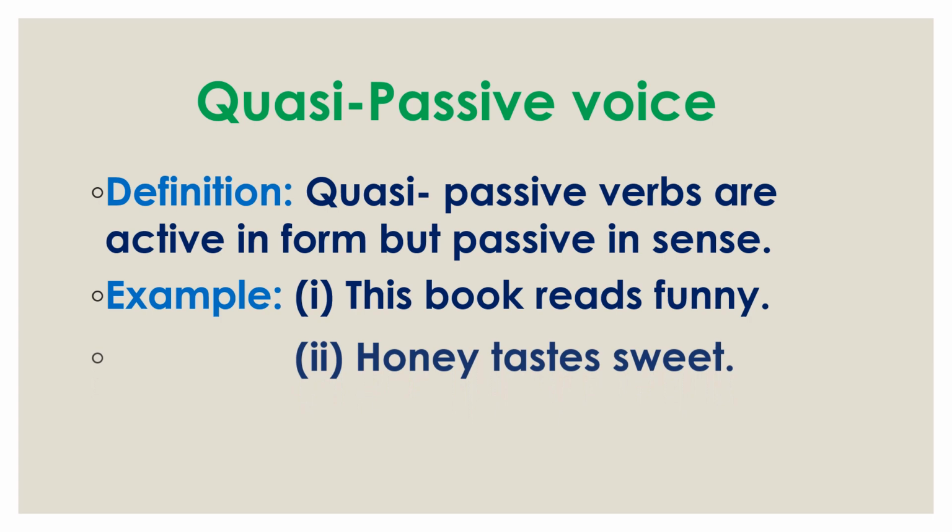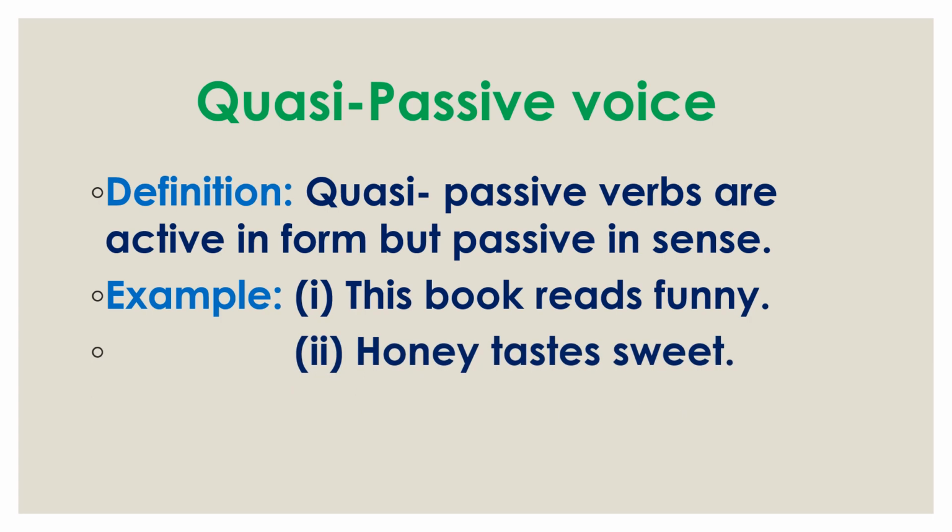Now, for the next example: honey tastes sweet. Here also, honey tastes sweet when it is tasted by any person. So the verb tastes seems to be active, but actually it is passive in sense. So this is called quasi-passive voice. But we should remember here that we need to understand basically two types of voice: active voice and passive voice.